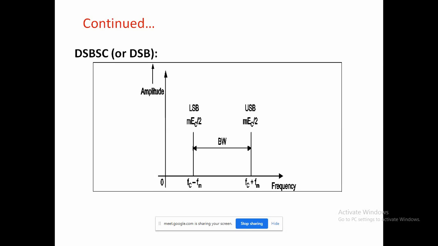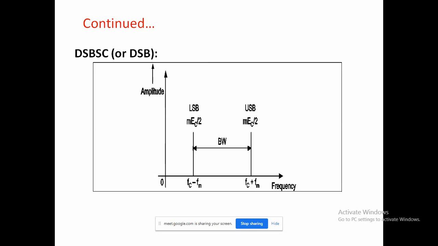Hence power saving does take place, which was one disadvantage of DSB-FC. Also, in DSB-SC, the bandwidth of the DSB signal is the same as that of DSB-FC, meaning the bandwidth of the previous full carrier signal and this signal will be the same. But the DSB-SC system is equally bad when it comes to the bandwidth requirement.